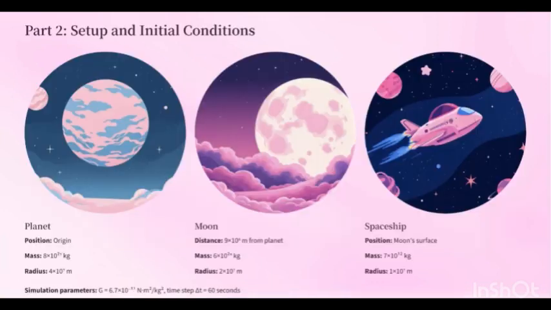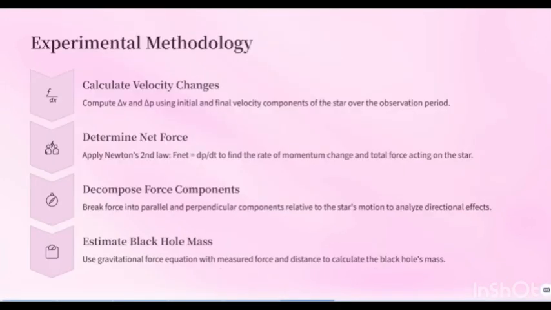And for our second part, our system is a spaceship, and our surroundings is the planet plus the moon. The planet is at the origin with a mass of 8 times 10 to the 27 kilograms and a radius of 4 times 10 to the 7 meters. The moon is positioned 9 times 10 to the 8 meters from the planet with a mass of 6 times 10 to the 25 kilograms and a radius of 2 times 10 to the 7 meters. The spaceship is positioned at the surface of the moon facing the direction of its motion, and the gravitational constant is the standard gravitational constant.